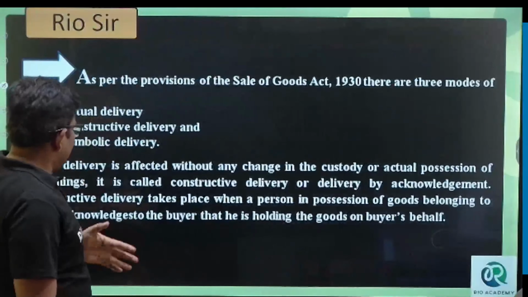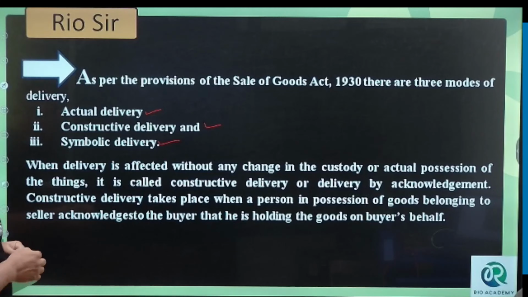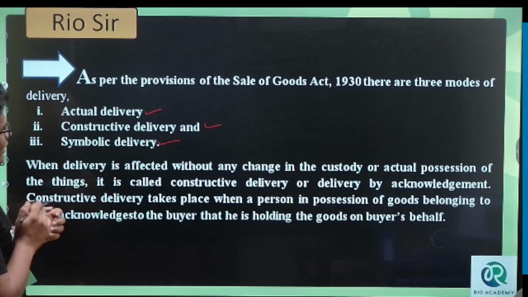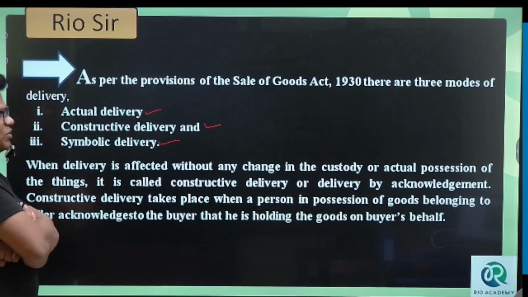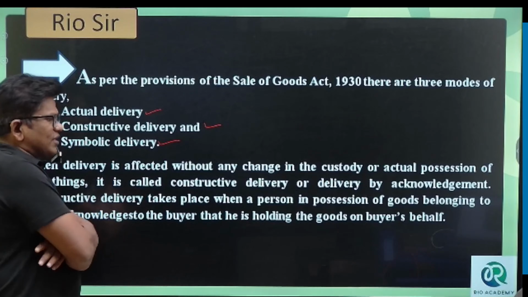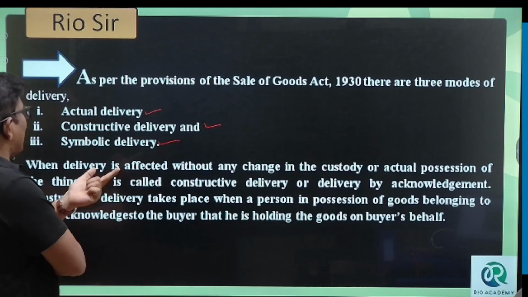Listen, there are three types of delivery: actual delivery, constructive delivery and symbolic delivery.